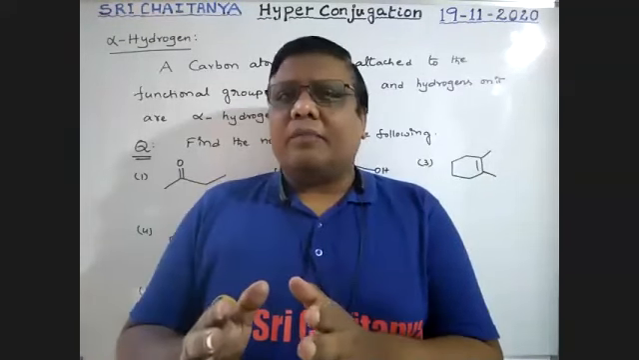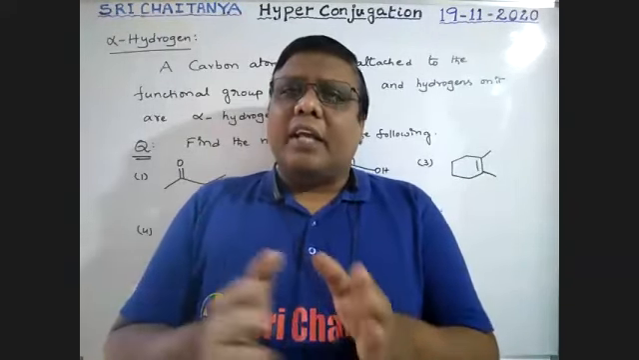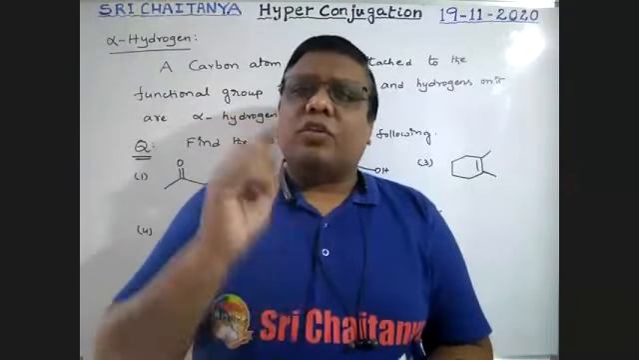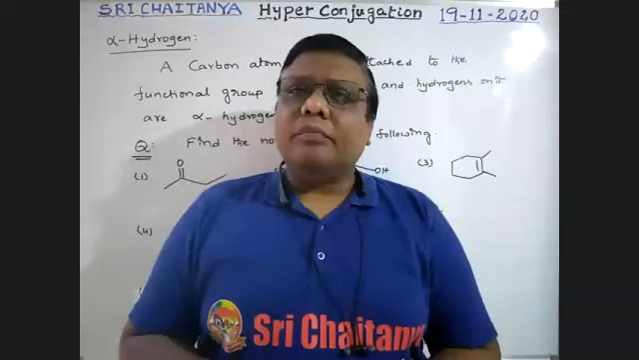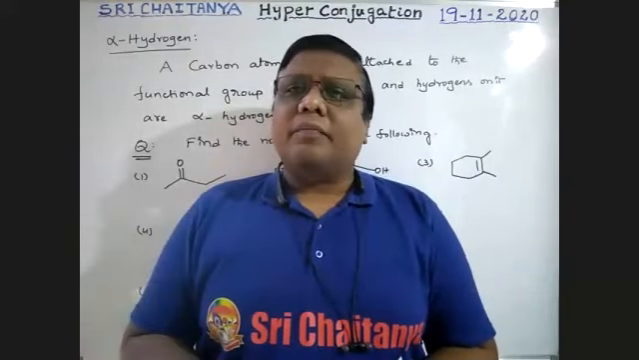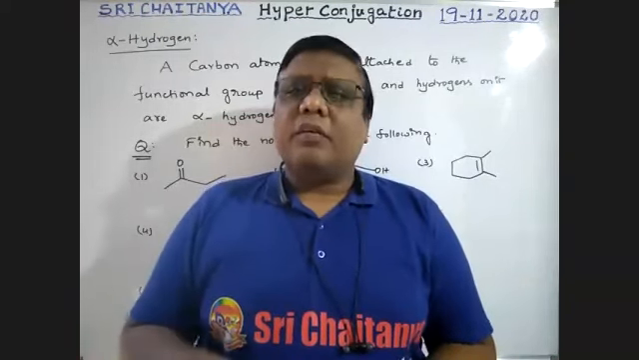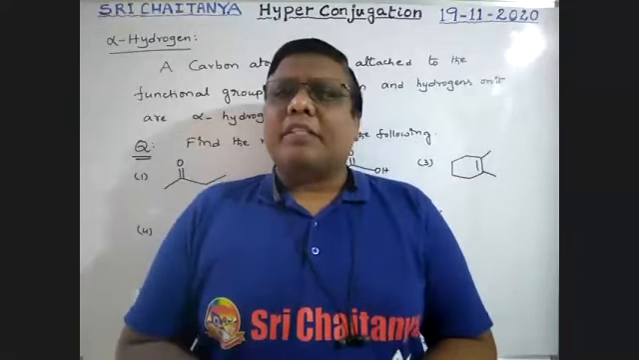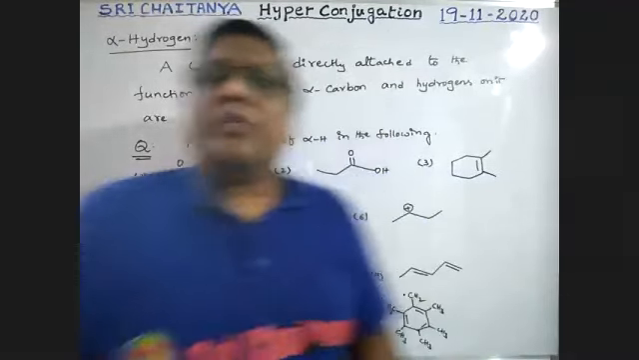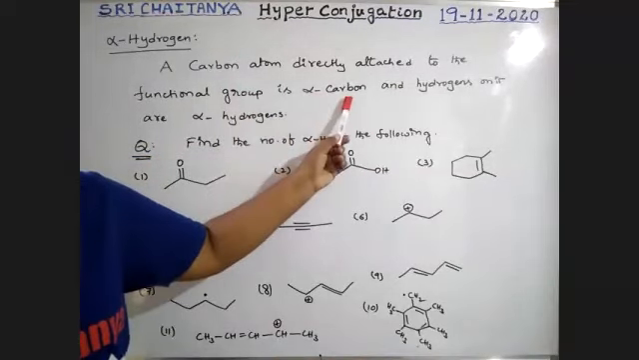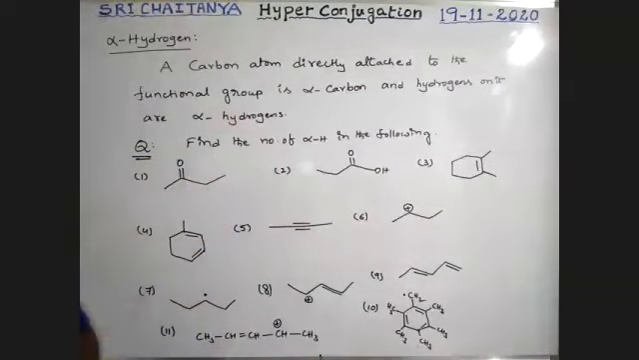What is the alpha carbon? It is the carbon directly attached to the functional group. In that alpha carbon, some hydrogens are there. Those hydrogens on that alpha carbon are called alpha hydrogens. Let us take some examples. See the statement here: a carbon atom directly attached to the functional group is the alpha carbon, and hydrogens on it are called alpha hydrogens. This is what I told just now.